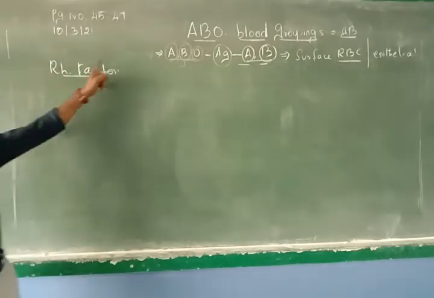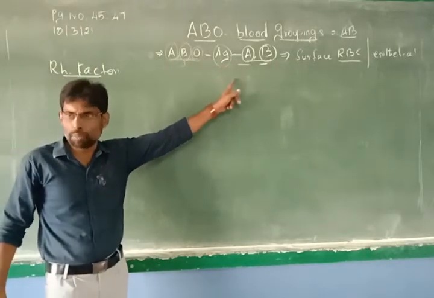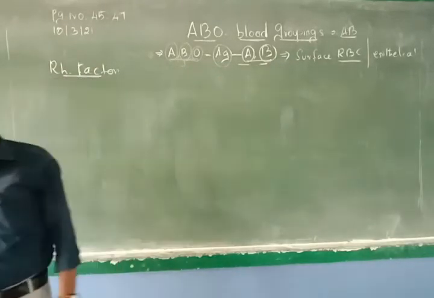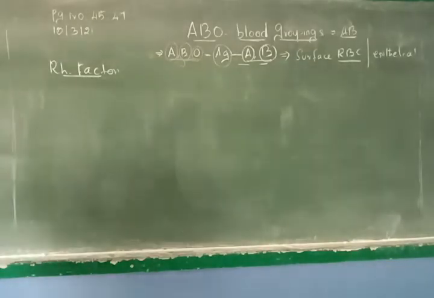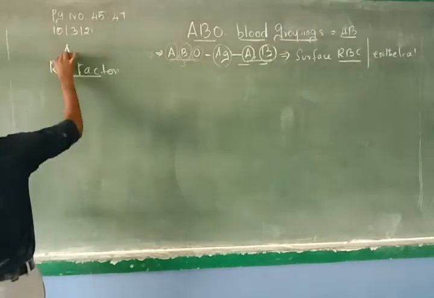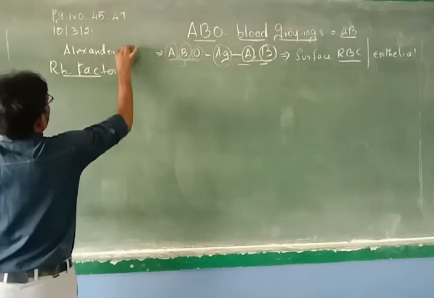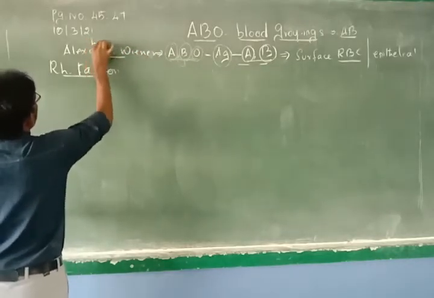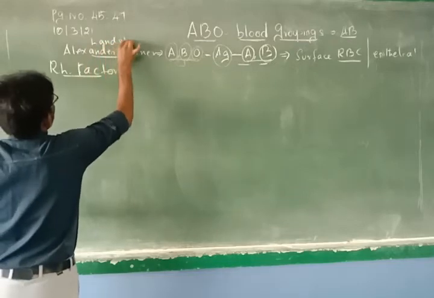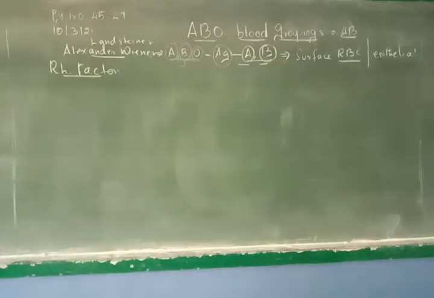Landsteiner discovered 2 antigens, antigen A and B, on the surface of RBC, and one more person, Alexander Weiner. Both Landsteiner and Alexander Weiner discovered one more antigen on the surface of RBC.